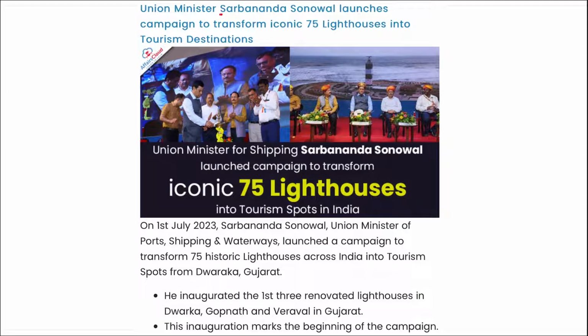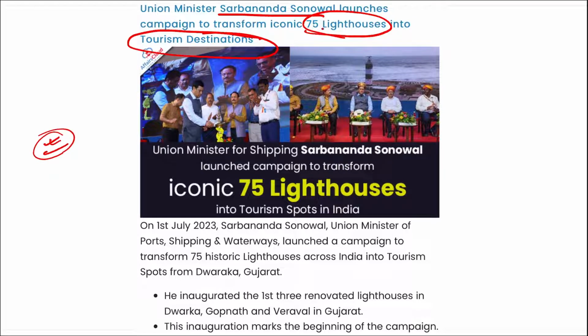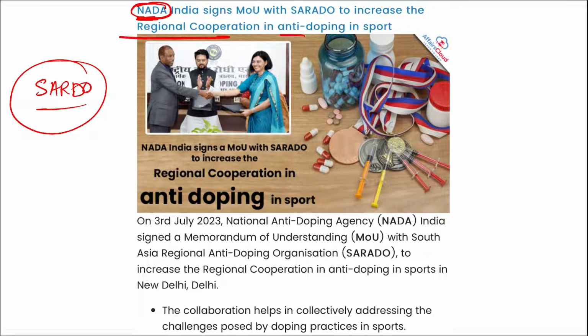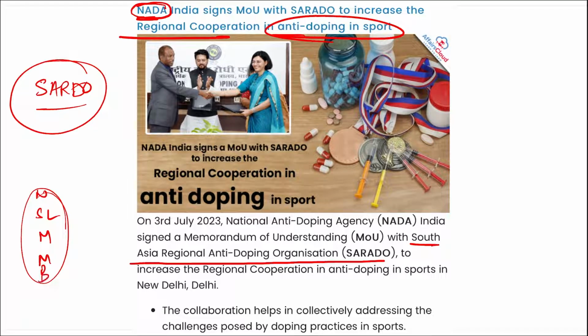Next, Union Minister Sarbananda Sonowal launched a campaign to transform iconic 75 lighthouses in various states of India into tourist destinations. This is to promote culture and tourism in India. So for the same, 75 lighthouses will be converted into tourist destinations. Next, NADA, that is National Anti-Doping Agency, has signed an MOU with SARADO, and this is to increase the regional cooperation in anti-doping sport. And SARADO is your South Asia Regional Anti-Doping Organization. Nepal, Sri Lanka, Myanmar, Maldives are part of this, and even Bangladesh is part of this SARADO.